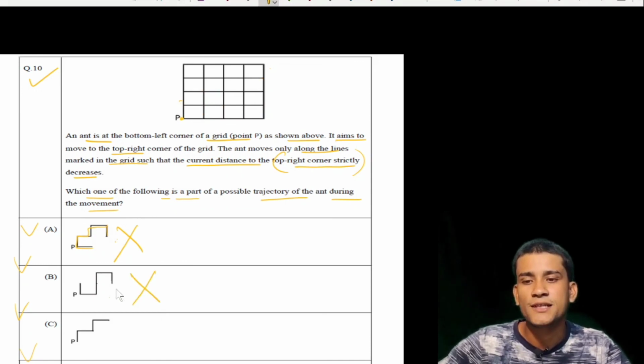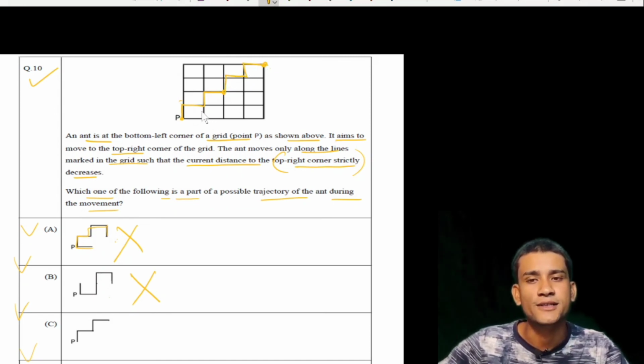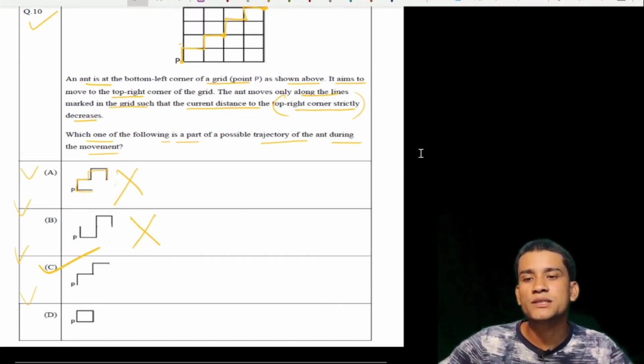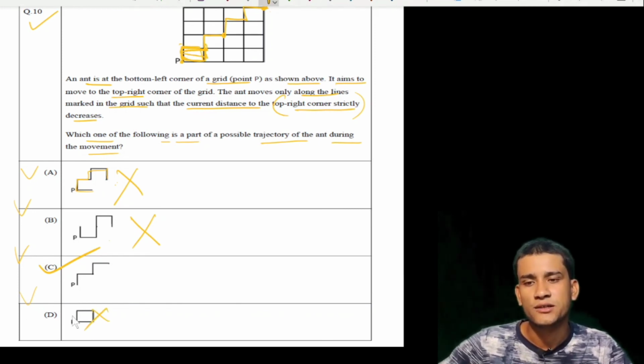Now if we apply C, then P goes to this, this, this, this. Okay, it arrives here. Now if we apply the same step, then this, this, this, this, so the ant arrived clearly. So option C is clearly correct here. And you can see option D is not correct because this is only after like this. Okay, this is not correct.